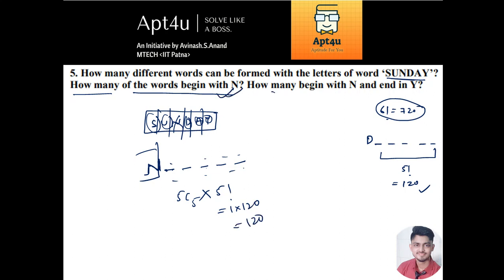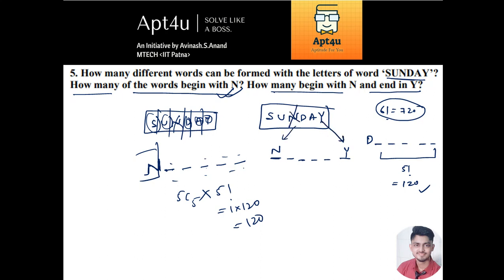How many begin with N and end in Y? So now you have to fix 2 positions. You have the word Sunday, and now they have asked you to start with N and end with Y. Alright, so 1 2 3 4 5 and 6. You can see that N goes in the first position, Y goes in the last position, and now you are left with 4 letters.